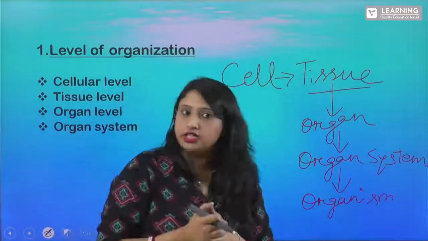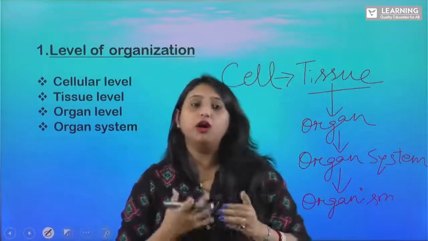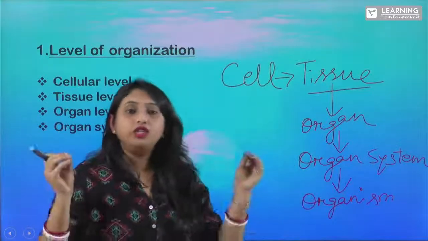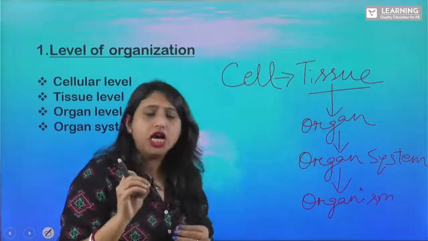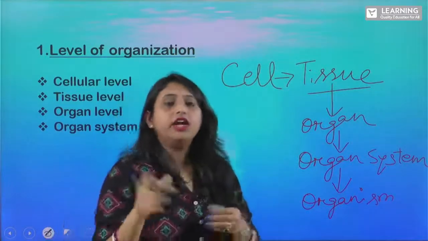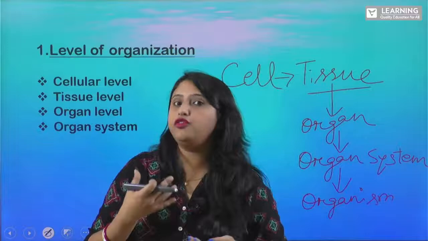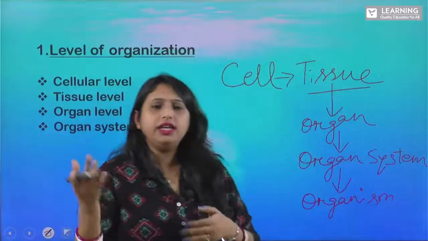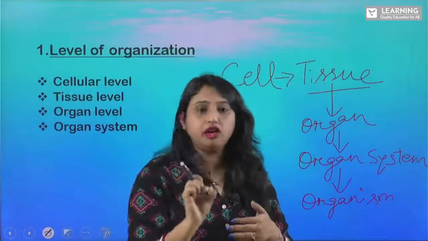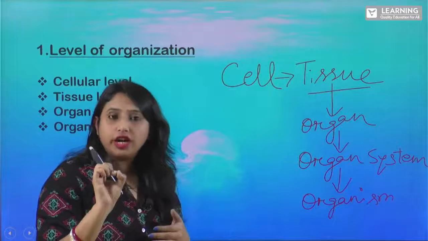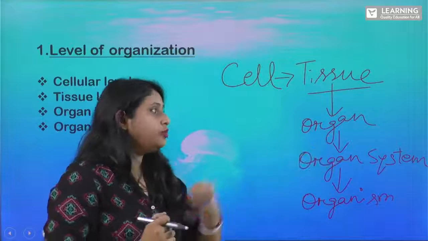Now what is this organ? Organ is when two or more tissues combine together and form an organ. That is organ, right? When two or more tissues are combining together and are forming a particular function, we call it as an organ. Now can you name some of the organs in your body? Yes, we have got brain, lungs, kidney. These are different organs. And do you know that skin is your largest organ in your body? So skin is the largest organ which is present in your body. Clear? So this organ system is being formed from your organ.